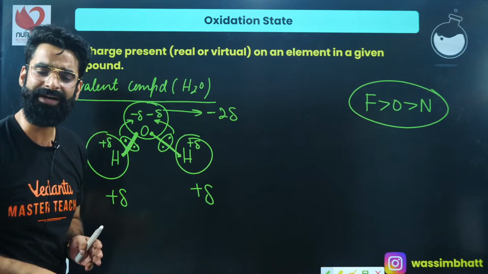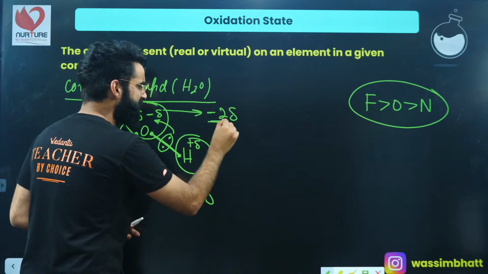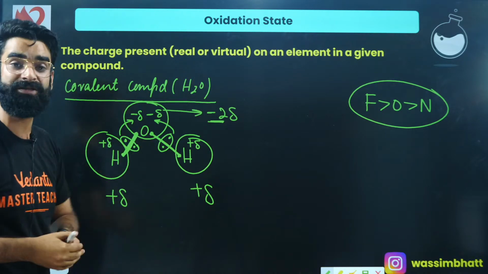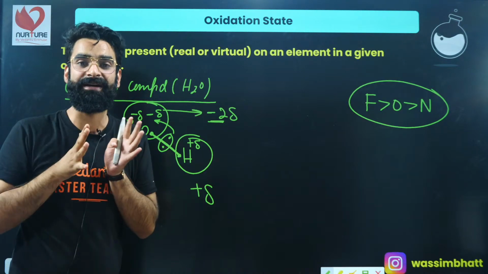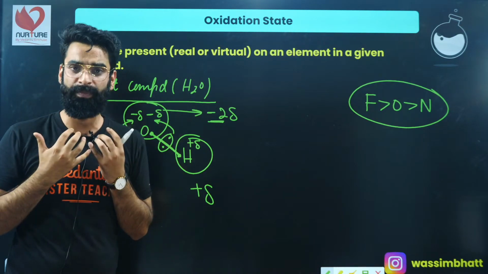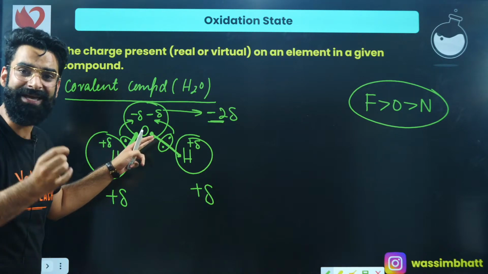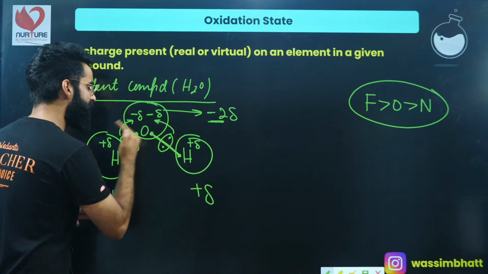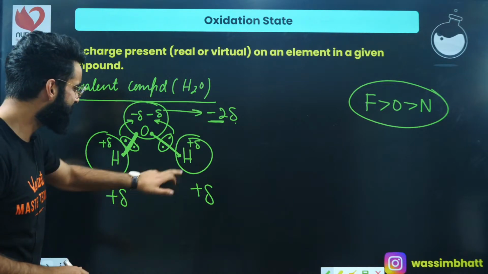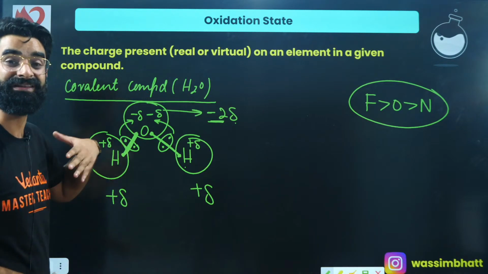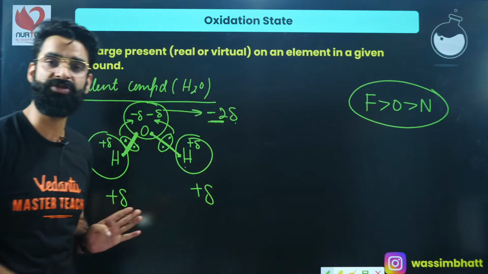but that does not mean the hydrogen loses its electron completely, right? Similarly, if I ask you, is this minus 2 going to be the actual charge present on oxygen? No. When can oxygen get minus 2 charge? Oxygen can only get minus 2 charge if it gains 2 electrons completely. But this oxygen is not gaining 2 electrons completely, right? It is just that there is shifting of electron pairs from here as well as here, due to which it gets minus 2 delta charge. So if I ask you, are these charges present on these atoms the actual, real charges? No, these are not the real charges. These are absolutely virtual charges, right?